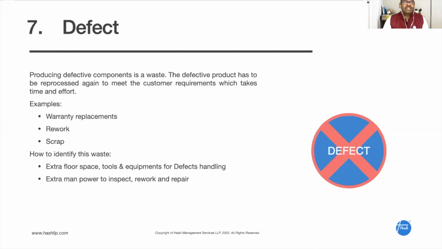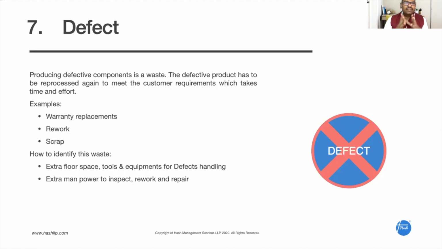For example, a shirt manufacturing company. What is a defect? A defect here is, if the stitching is not proper in one area, that's called a defect. One button is missed, it becomes a defect. So because of these defects, the product becomes defective. The shirt becomes a defective shirt, right? So there is a small difference between defect and defective. Defective is the product which we are manufacturing, and defect is the exact reason for the change in the specification, right? The button has to be there, but it is not there. So that's called a defect. So because of this defect, the shirt became defective.